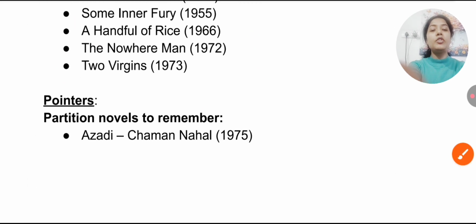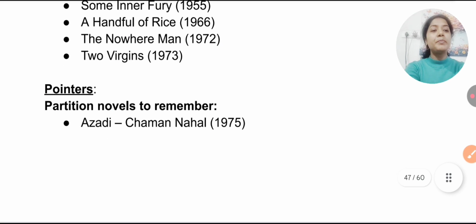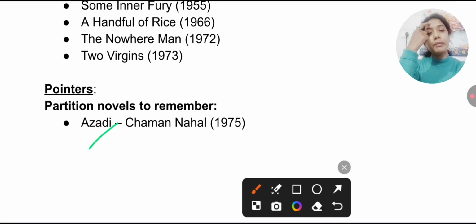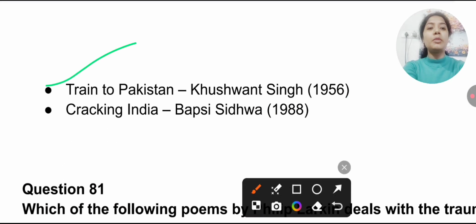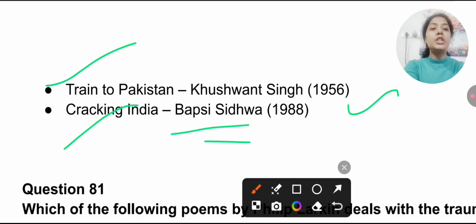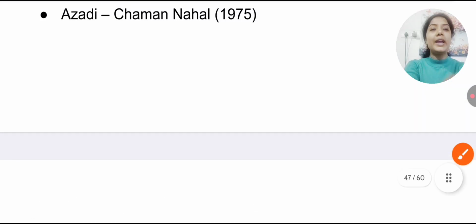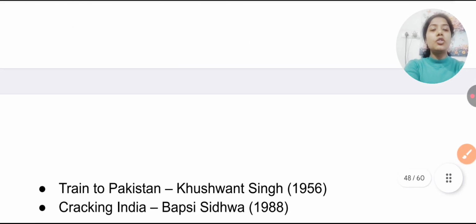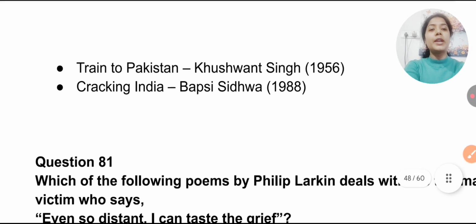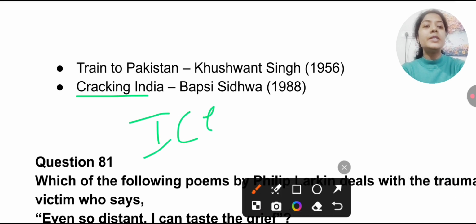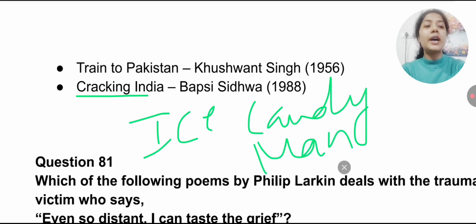Now here I have added a few partition novels that you must remember. The first one is obviously Azadi by Chaman Nahal, published in 1975. A Train to Pakistan by Khushwant Singh, 1956, is also very important, and Cracking India by Bapsi Sidhwa. Remember the character here, Annie. In chronology, remember the first one is Train to Pakistan, then Azadi, and the last one is Cracking India. Remember, Cracking India is also known as Ice-Candy-Man.